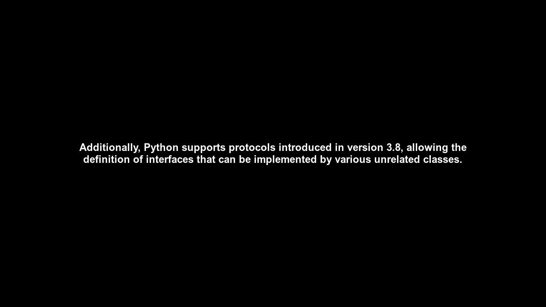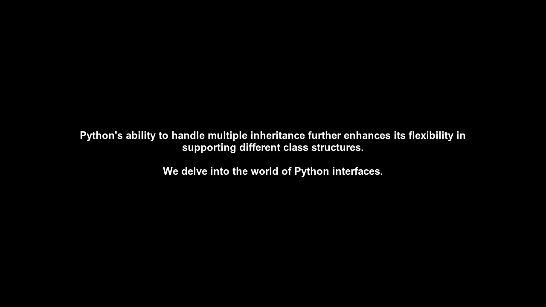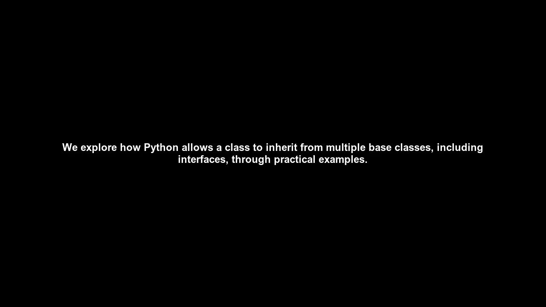We delve into the world of Python interfaces. We explore how Python allows a class to inherit from multiple base classes, including interfaces, through practical examples. We showcase the use of abstract base classes to define interfaces explicitly, as well as duck typing to define interfaces implicitly. Additionally, we demonstrate implementing a protocol using typing protocol. Understanding interfaces in Python is essential for writing clean, maintainable, and flexible code. By leveraging abstract base classes, duck typing, and protocols, developers can define and utilize interfaces in diverse ways, promoting polymorphism and aligning with design principles like the SOLID principles.